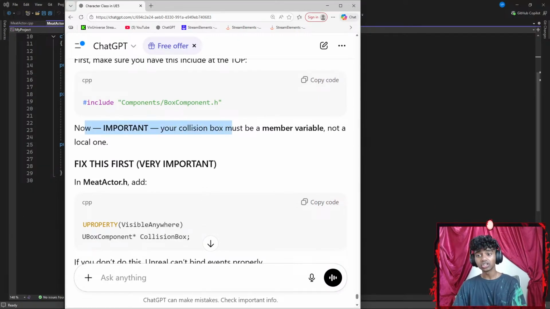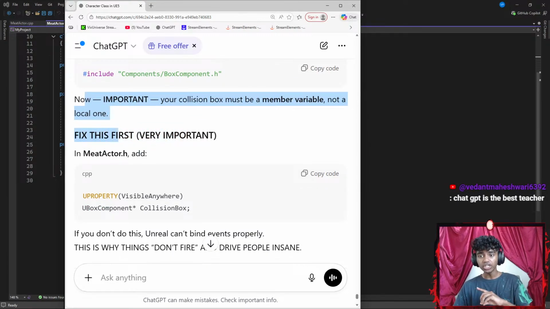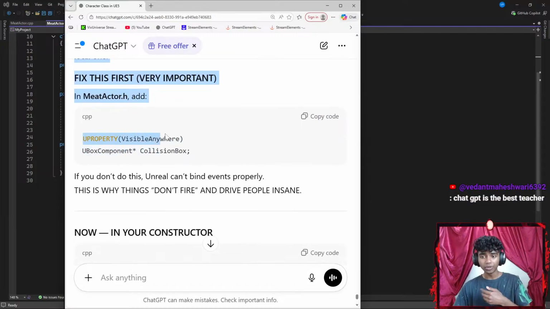Now important, your collision box must be a member variable, not a local variable. First, fix this part, very important. In the MeatActor.h, add UPROPERTY VisibleAnywhere, UBoxComponent represented by CollisionBox as a pointer.